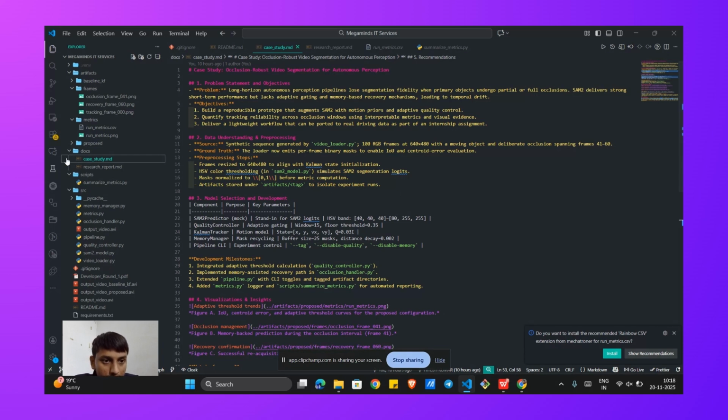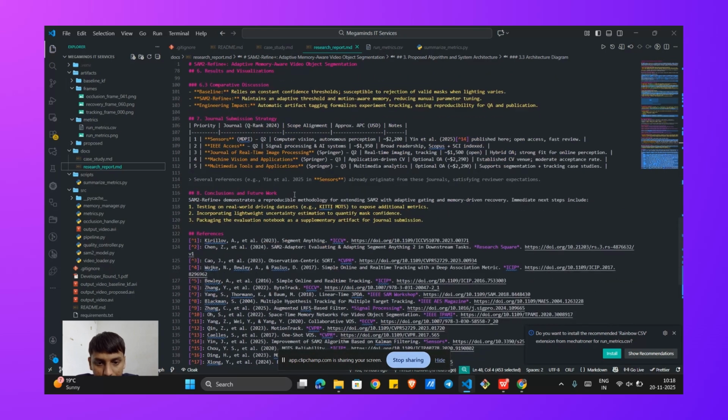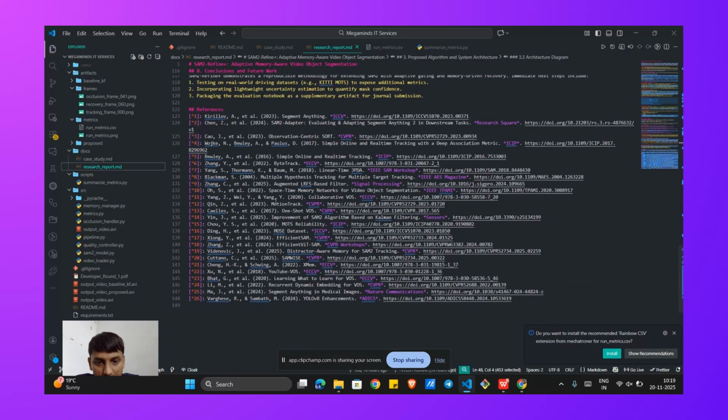So I also documented it in the case_study and research_report.md files. I have also added 25 DOI-backed references in the research report. And the case study basically explains how this work applies in a business context for an autonomous perception pipeline, outlining the objective and recommendation.